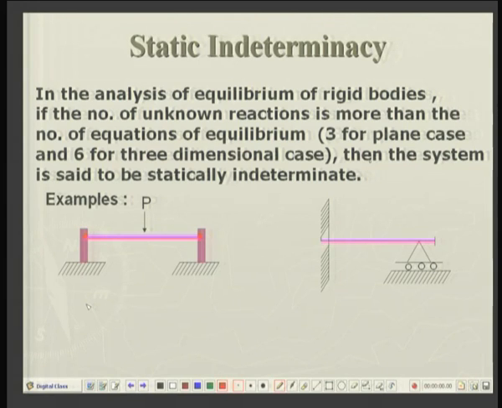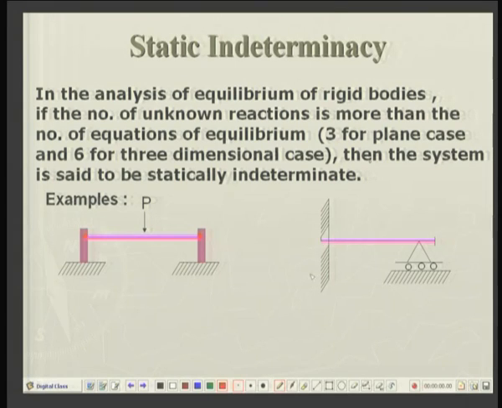It may be subjected to a vertical force, a horizontal force, a moment, etc. Well, this structure cannot be solved with the help of the equations of equilibrium alone, and hence this structure is statically indeterminate.